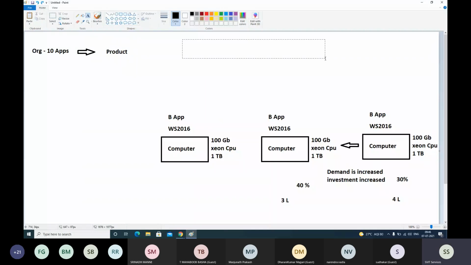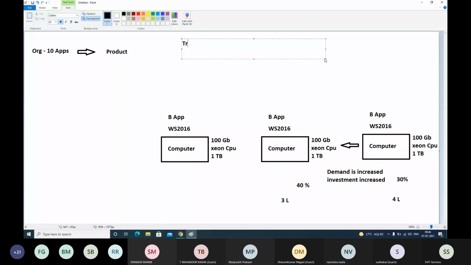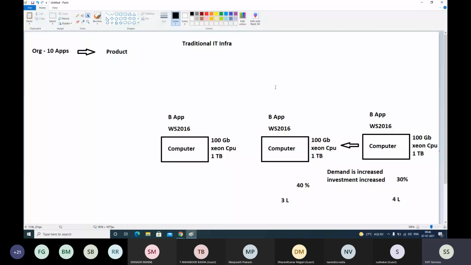Any organization, not only IT. Any organization, even if it is pharmaceutical, the backend will need servers like this, and we will install them. This is completely called IT infrastructure. The company is pharmaceutical, but they're running their business on this IT infrastructure.